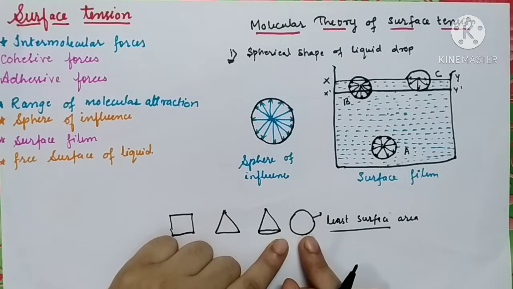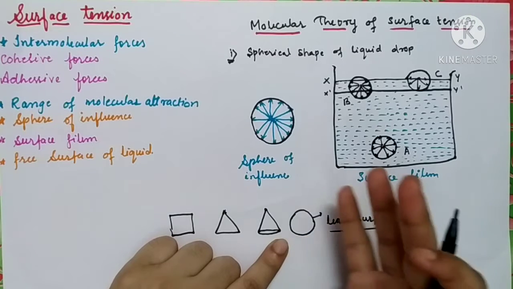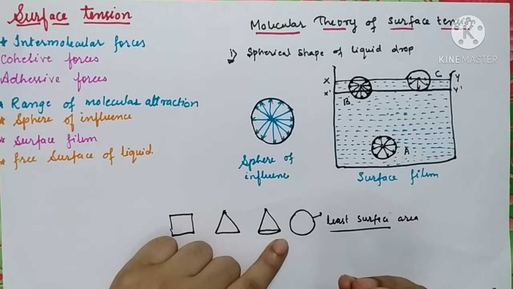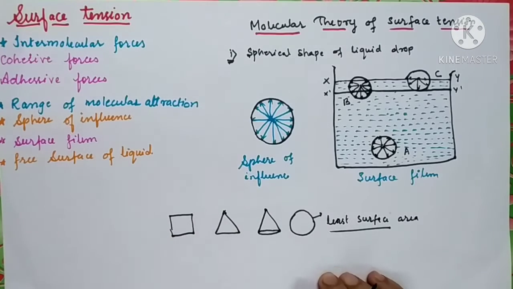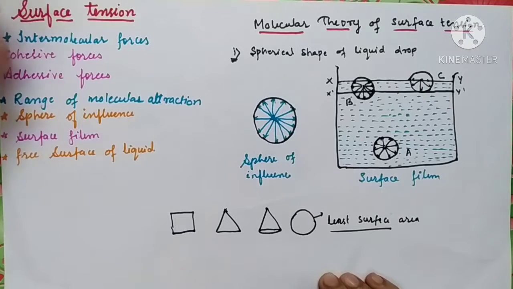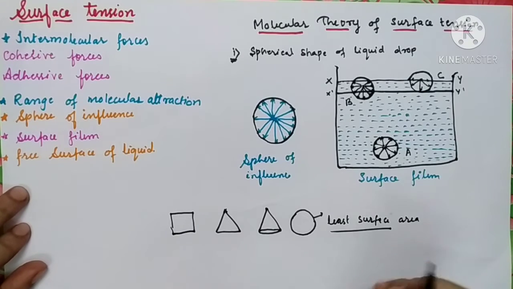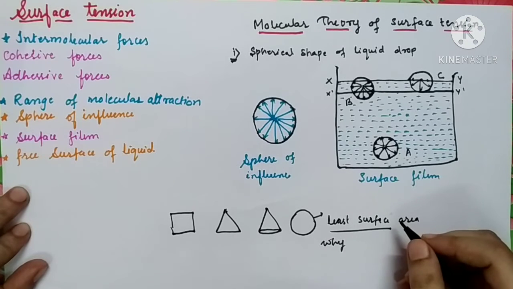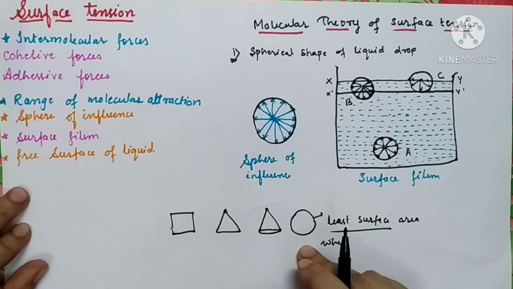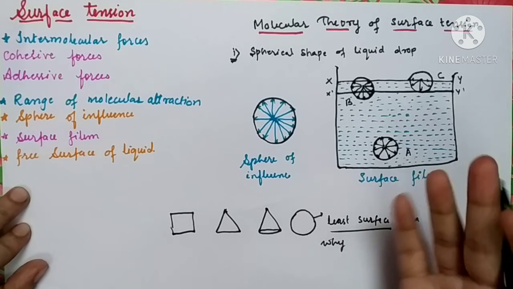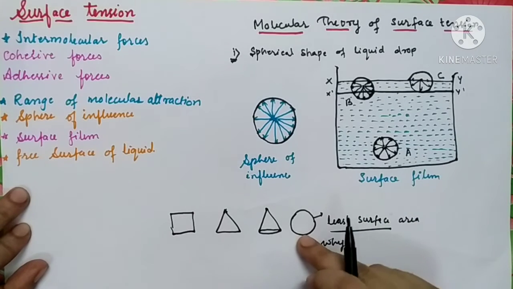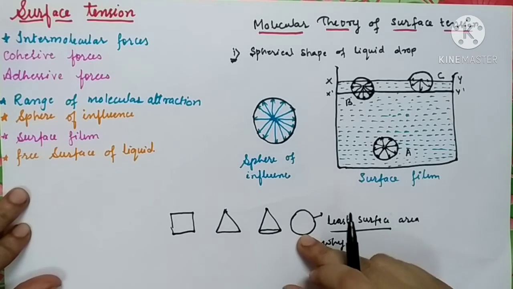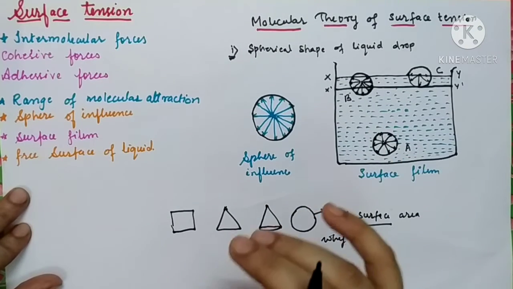But are you really satisfied with this answer, that just because the surface area of a sphere is quite low, the liquid acquires a spherical shape? We will go into detail about why they are minimizing the surface area. We have come to know that the sphere has the least surface area, so the liquid wants to occupy the minimum surface area.